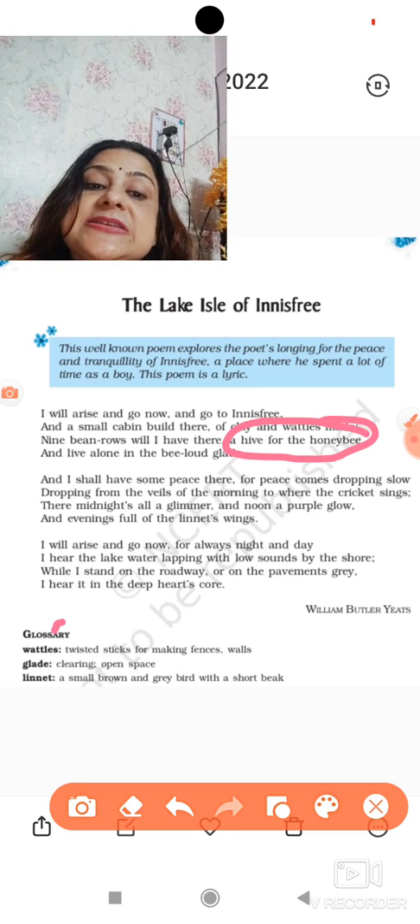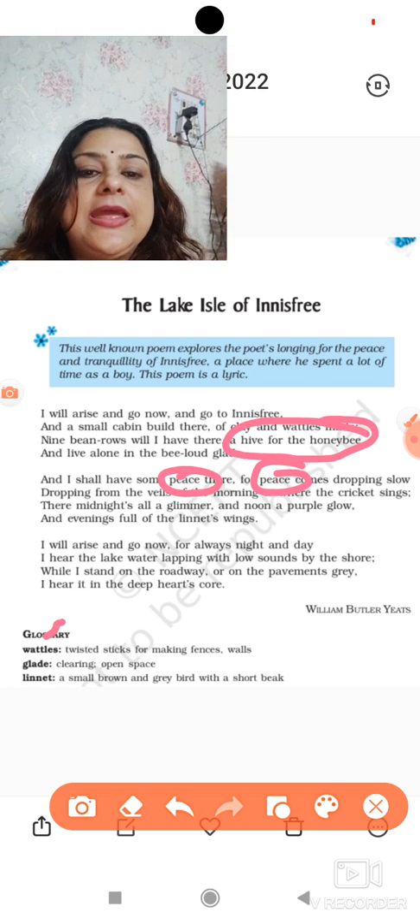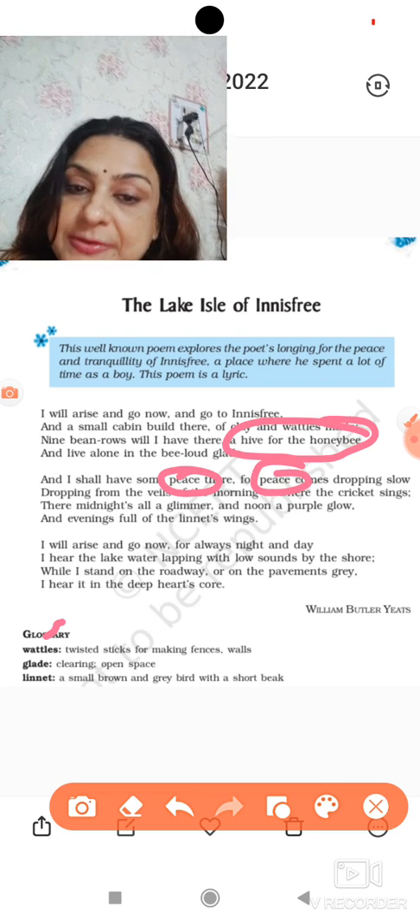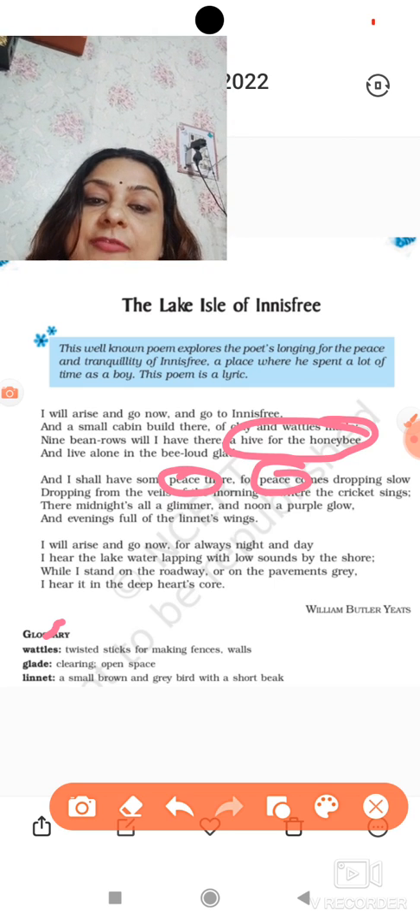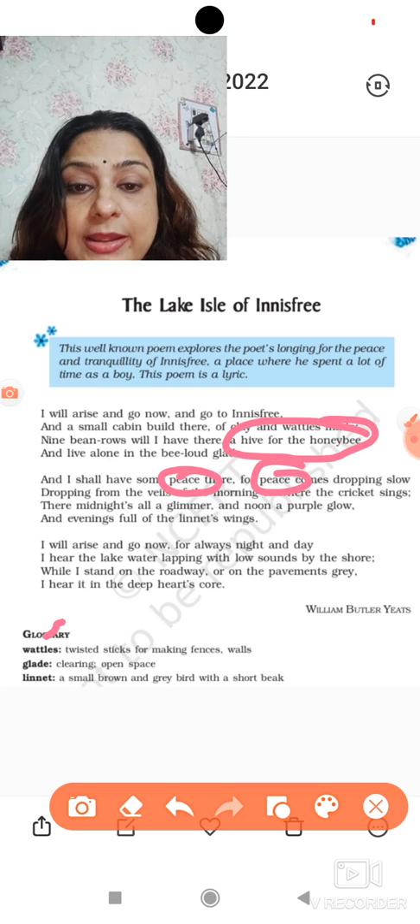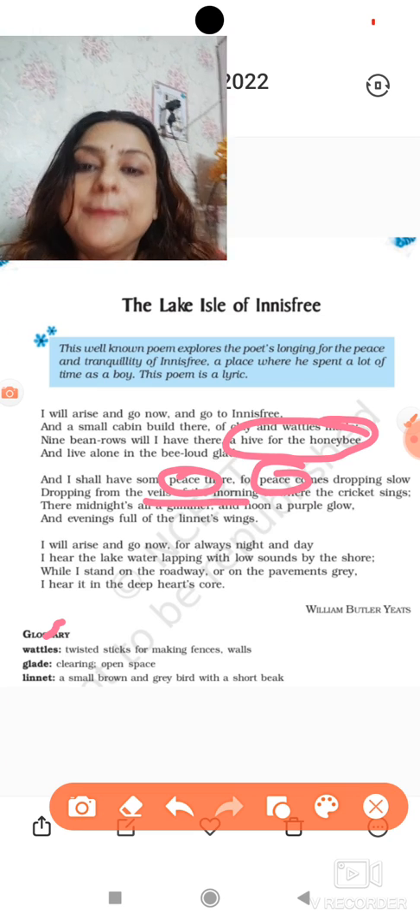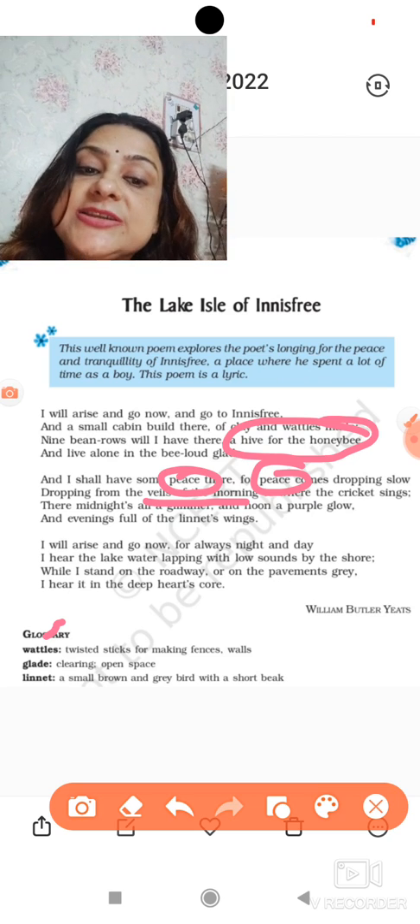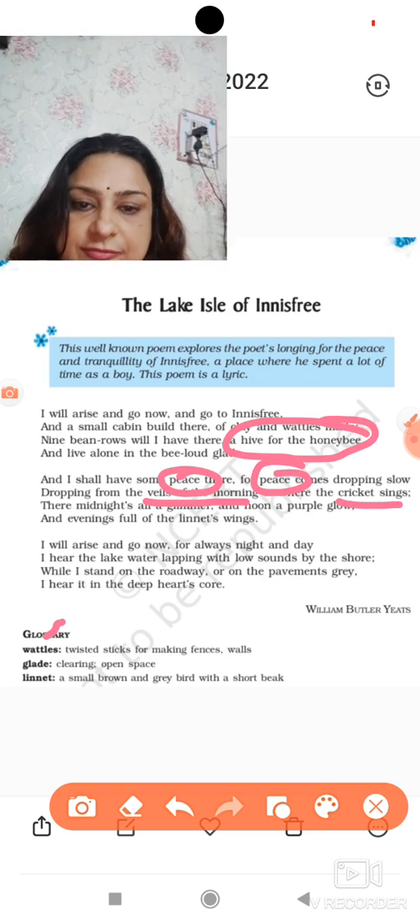And I shall have some peace there, for peace comes dropping slow. Now peace and peace, these are repeated words, so repetition is used here. Now dropping from the veils of morning. Now veils of morning, morning is personified, so veils of morning is personification. And here cricket sings, cricket is also personified, so this is personification.